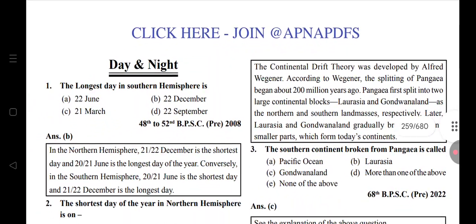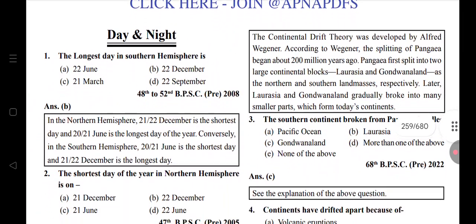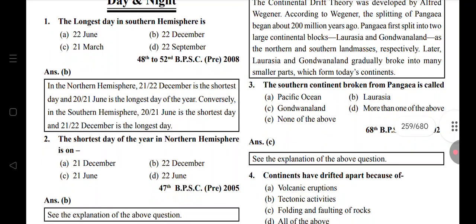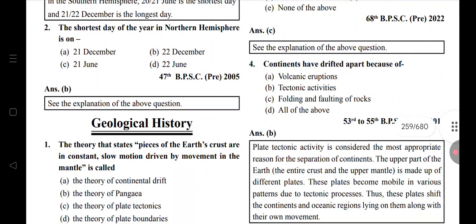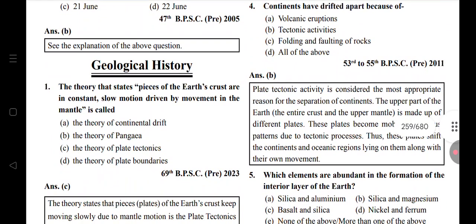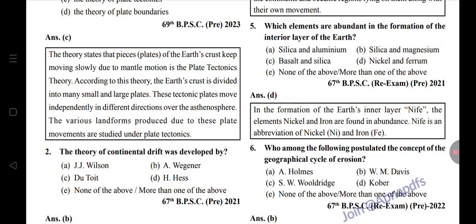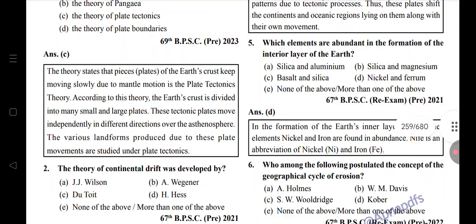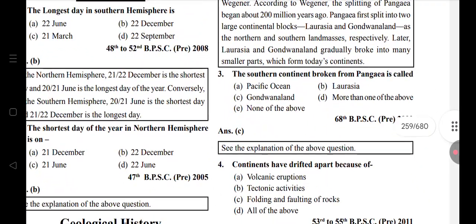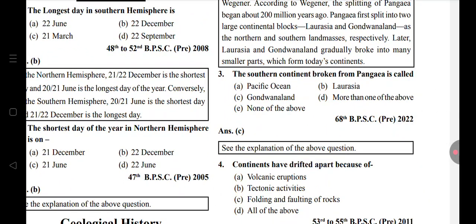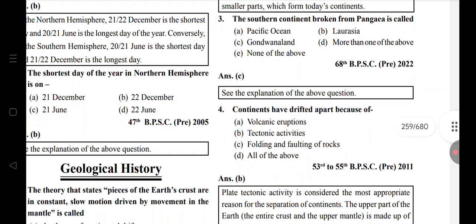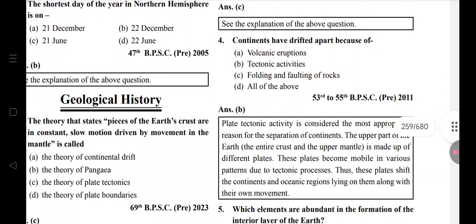Longest day in the southern hemisphere: 22 December. Shortest day in the northern hemisphere: 22 December. Geological history: pieces of the earth's crust are in constant motion, the theory of plate tectonics. Theory of continental drift was developed by A. Wegener. The southern continent broken from Pangaea is called Gondwana. Continents drifted apart because of tectonic activity.